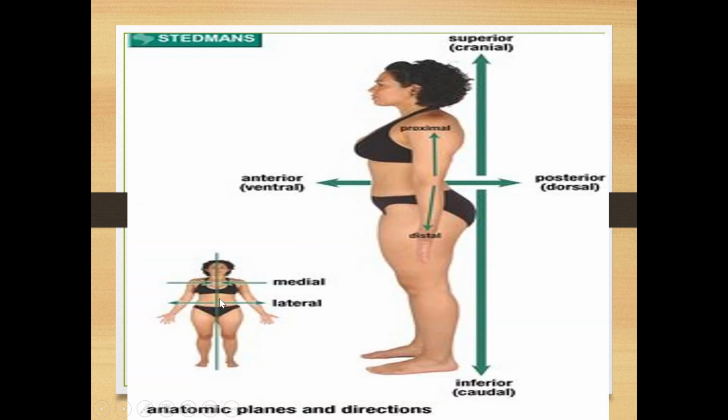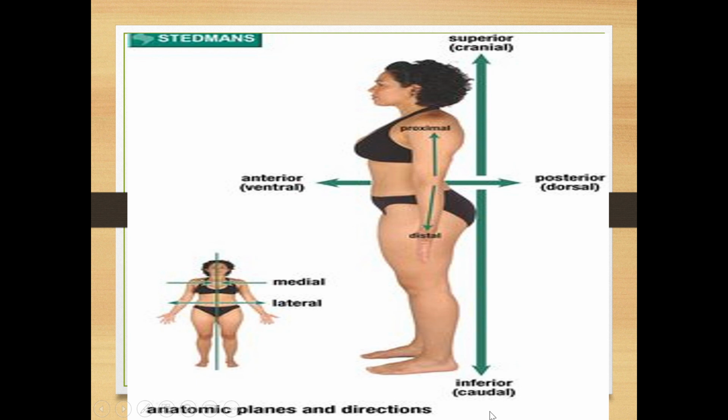See here, medial, the middle, near to the midline. Lateral, away from the midline. Anterior, front, or it is called ventral. Posterior means back, or it is called dorsal. Anterior is near to the front of the body; posterior is closer to the back of the body. Superior, it is towards the head or upper part.